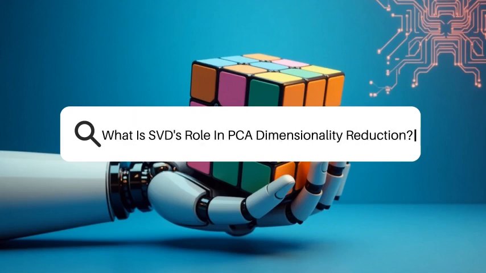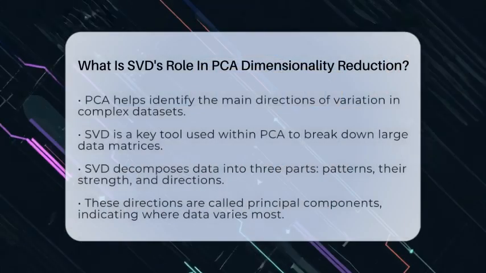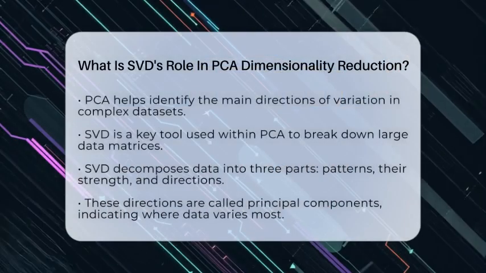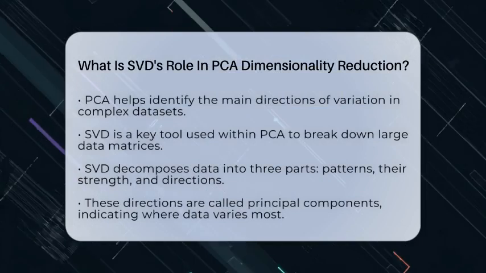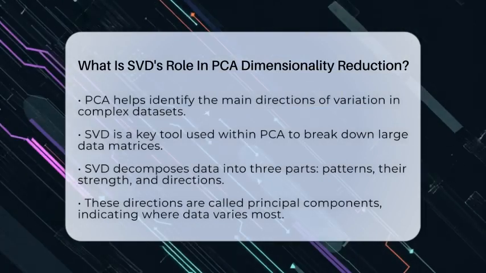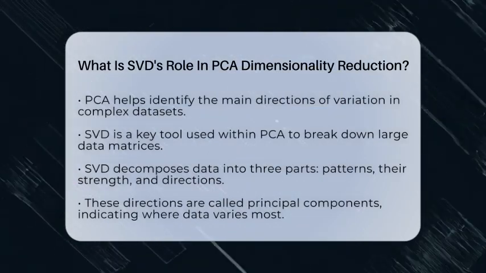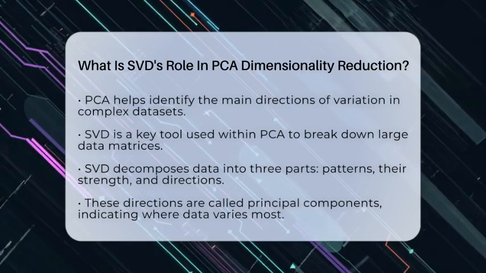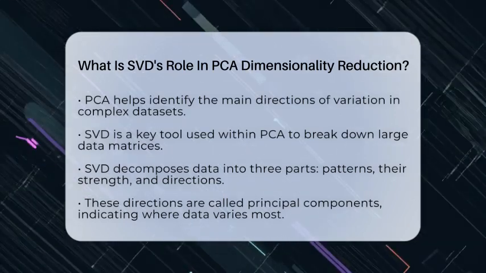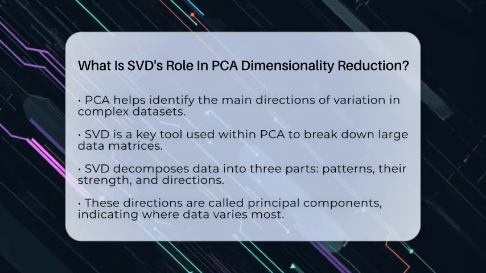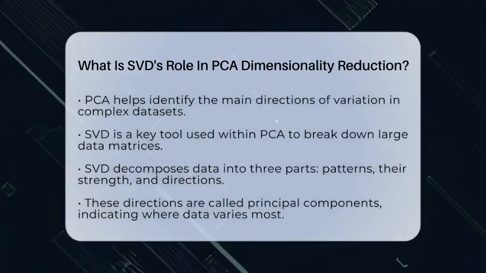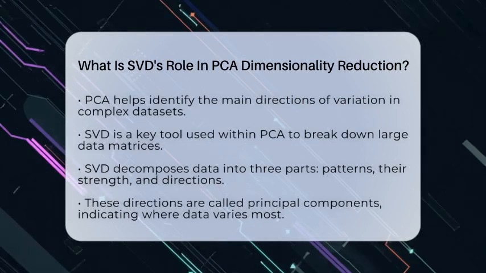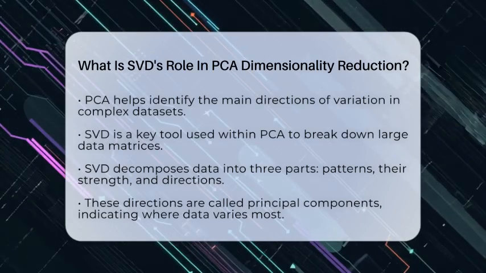What is SVD's role in PCA, dimensionality reduction? Imagine trying to find the main directions in a complex dataset, like spotting the brightest spots in a crowded room. That's what principal component analysis does, and singular value decomposition is its secret tool. When working with large datasets, reducing the number of variables helps make analysis faster and clearer. But how does SVD fit into this picture?